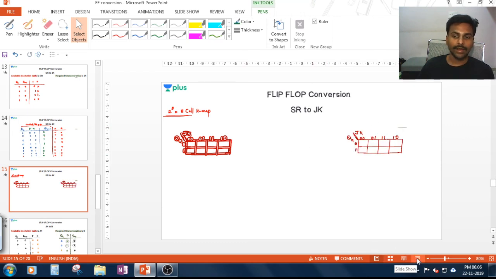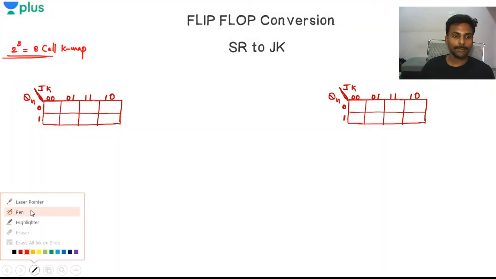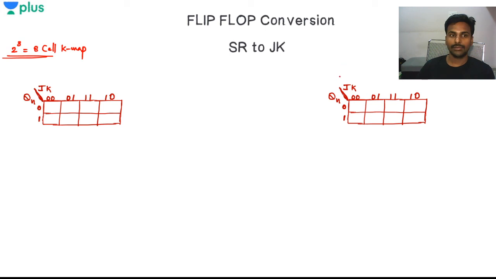I'll be using this K map for finding the S value, and I'll use this K map to find the R value, the relation with the R and the S. So let's fill up this table.